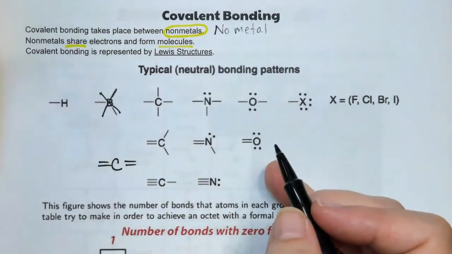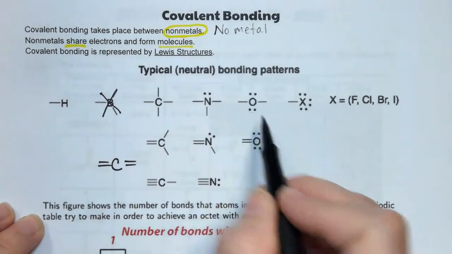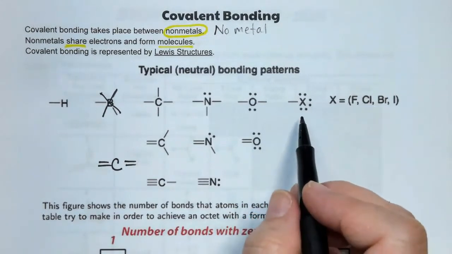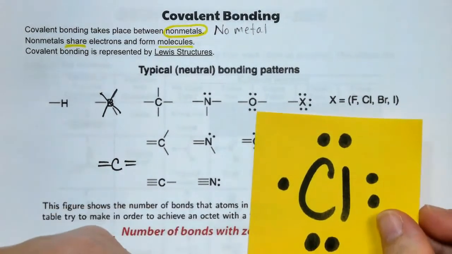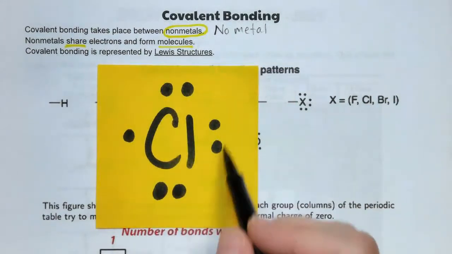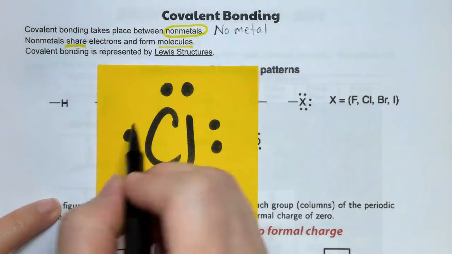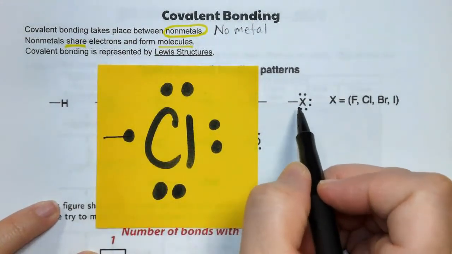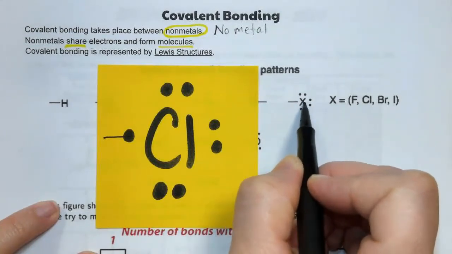And so typically, you're going to see oxygen has 2 bonds and 2 lone pairs, or a double bond and 2 lone pairs. Finally, this X represents any of the halogens on the periodic table, and I'll just focus on chlorine in particular. It has 7 valence electrons, so it has 3 pairs that are not going to bond, but it has this 1 single that can bond. And so all halogens will tend to make 3 lone pairs and then have 1 bond between it and another element.